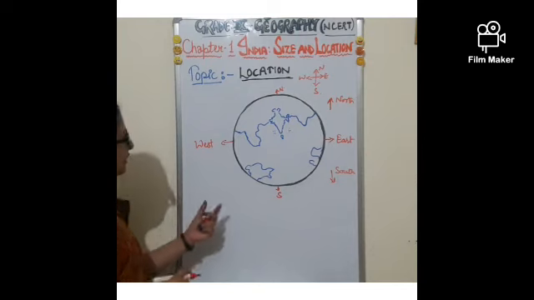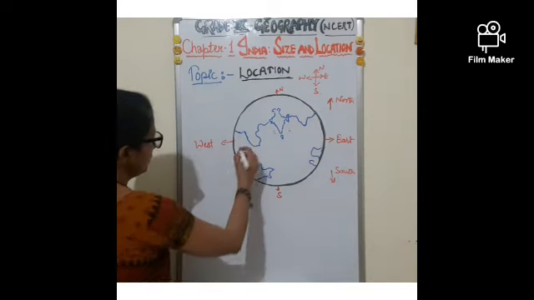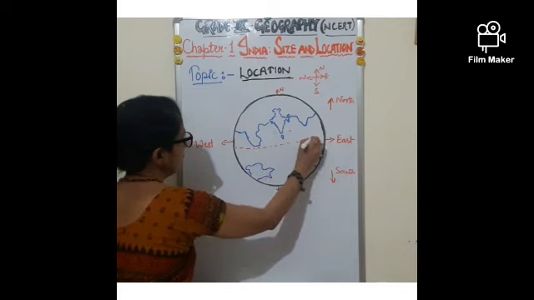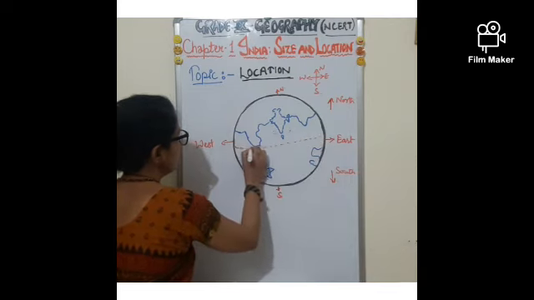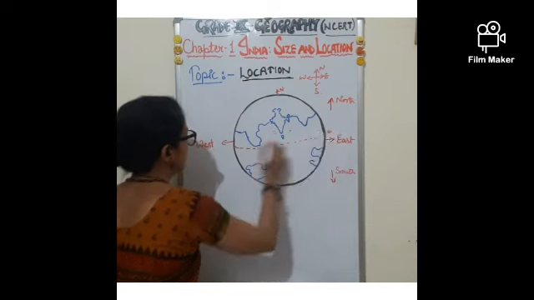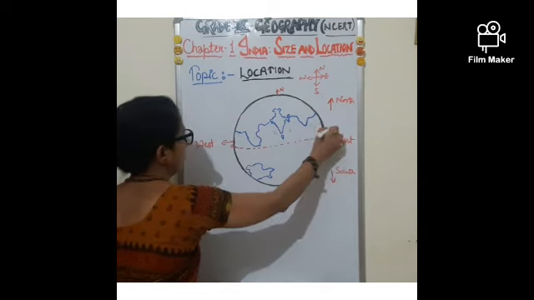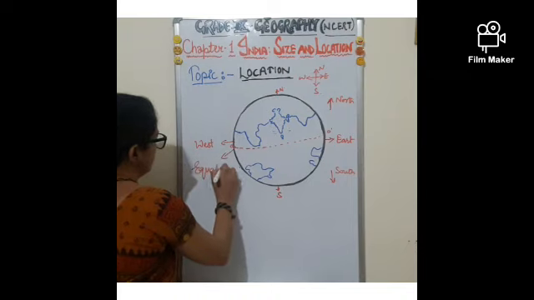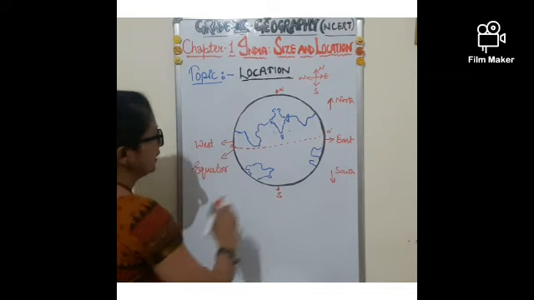So how have we categorized that India lies in the northern hemisphere? Because this equator, we all know equator, its measurement is 0 degree. The equator lies below India.